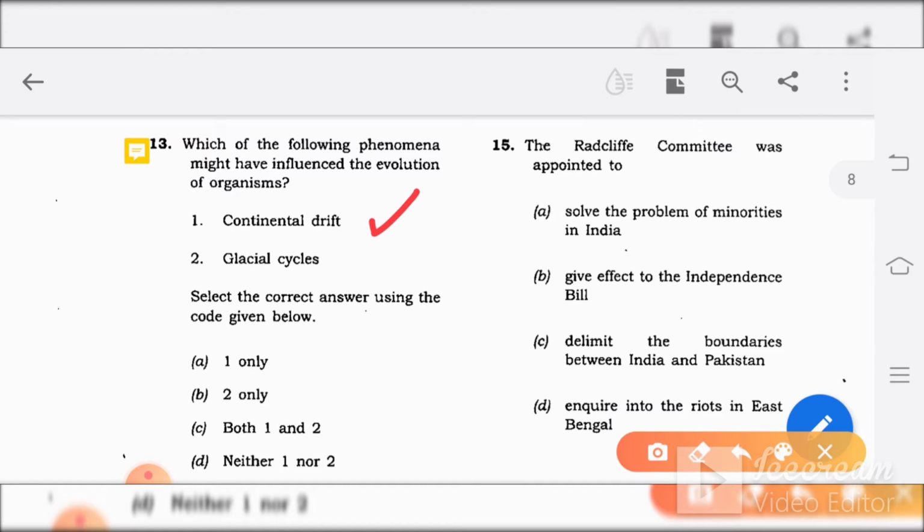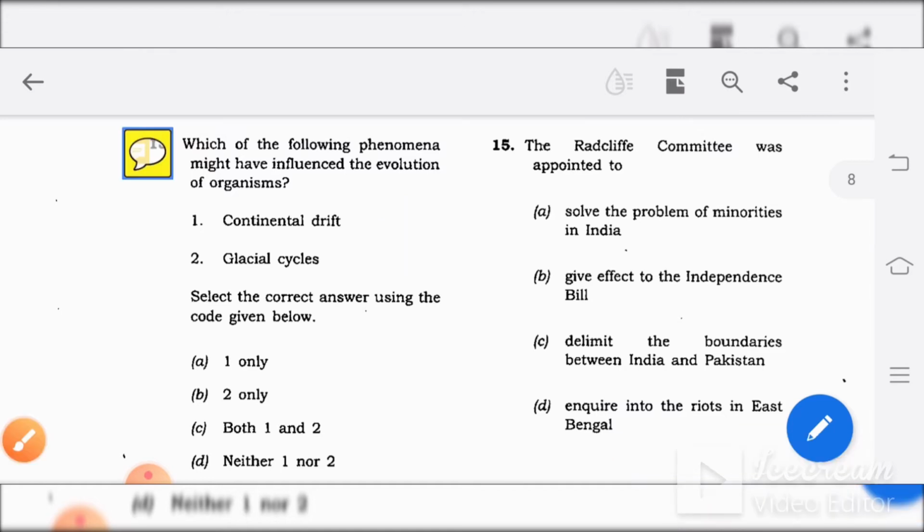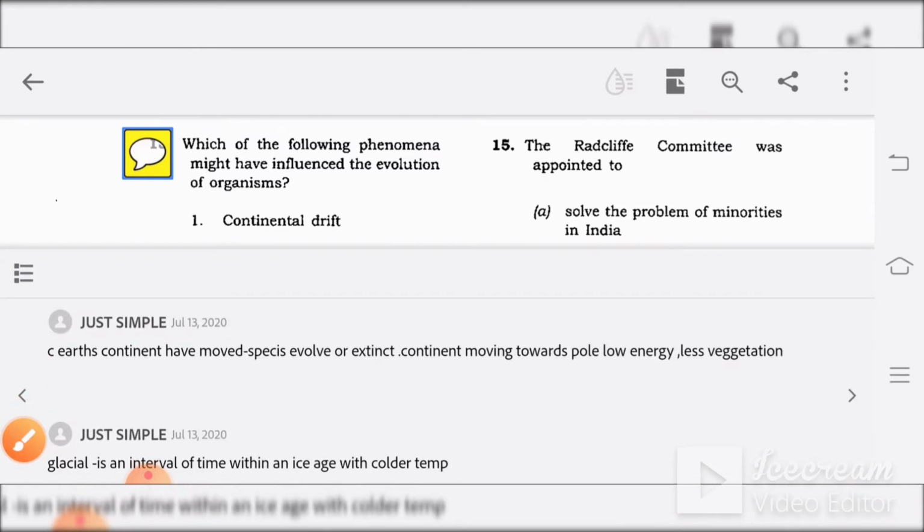When it comes to the glacial cycle, yes, that also influences evolution. How is that? When the continents move towards the north, towards the pole, there is low energy, caused by low solar energy, which leads to less vegetation.